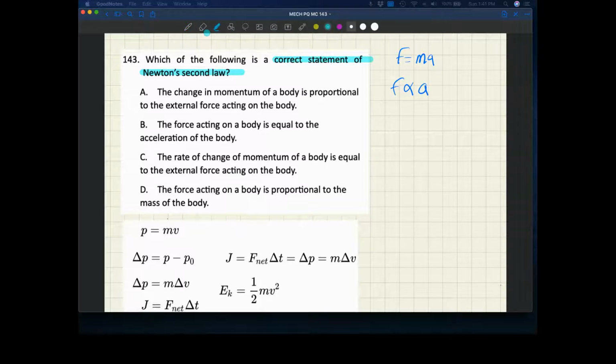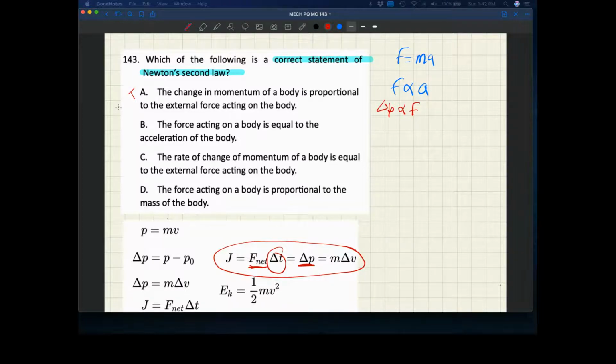The change in momentum of a body, delta P, is proportional to the external force. Delta P is proportional to the force. Well, this is where I want to go to my formula sheet, which I've included down here, and that gets us this. Is the change in momentum proportional to the force? And the answer is yes, mathematically it's proportional to the force. So this is a true statement mathematically.